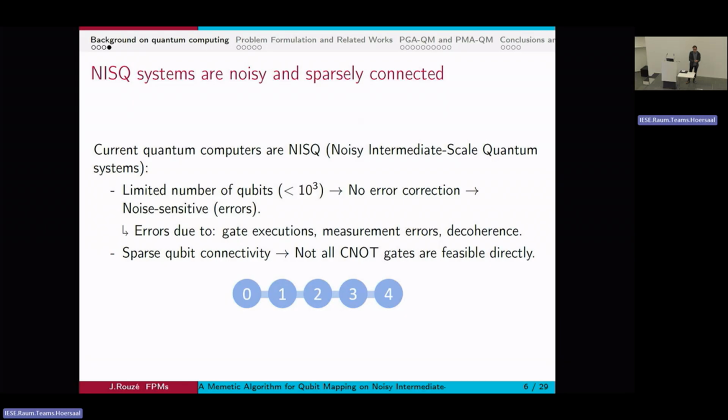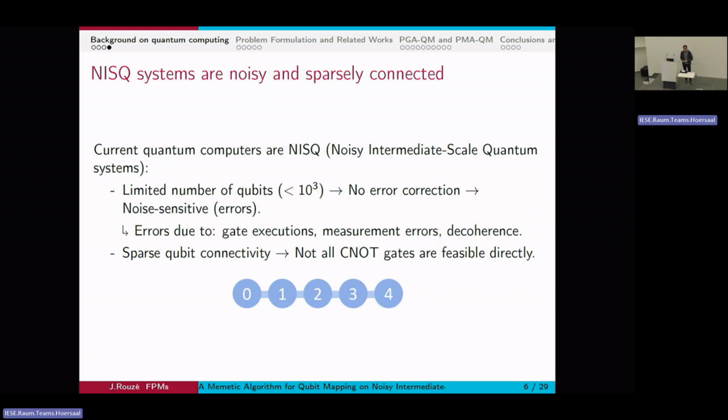And with so few qubits, you cannot do error correction, meaning that you have noisy qubits. So you have errors happening while you execute your quantum circuit. These errors come from a variety of reasons. It could be the execution of the gates, the measurements that yield the wrong result, or decoherence, which is the fact that the quantum system evolves even if you don't interact with it.